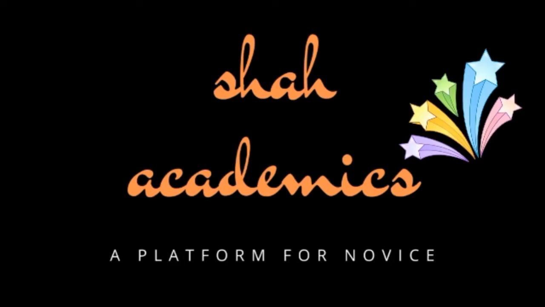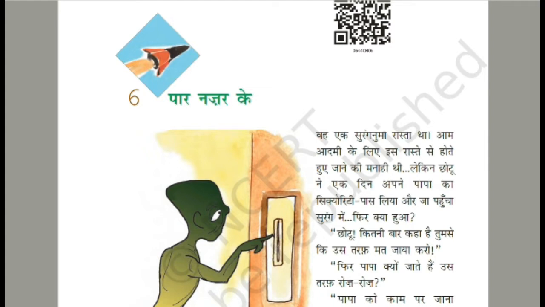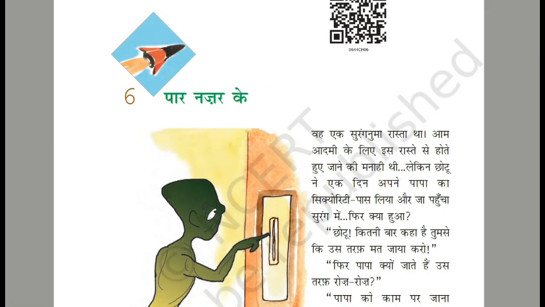In this video, I am going to explain to you about Class 6, Chapter 6, Paar Nazar Ke, written by Jayant Vishnu Narlekar. It was a tunnelway and was forbidden for common people. But one day, Chotu took his father's security pass and reached the tunnel.